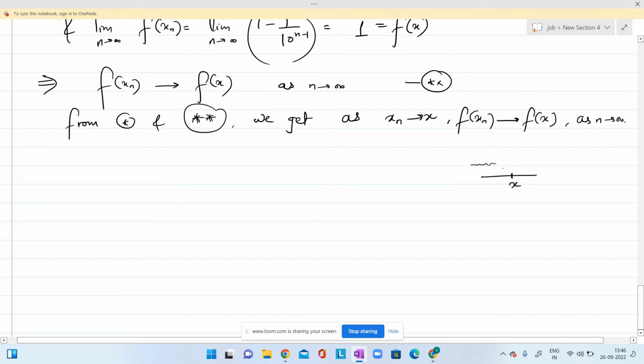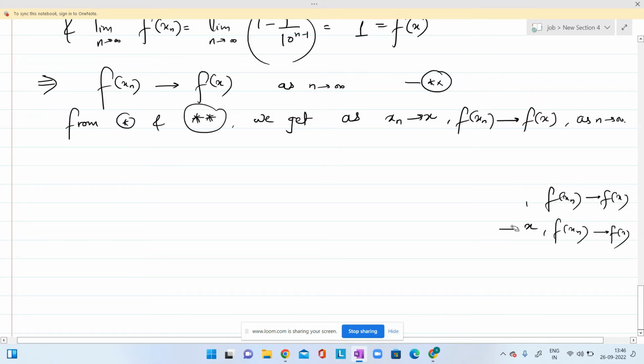One was a sequence of irrational numbers converging to x, and we also saw that in that case f at xn is converging to f of x. And we also considered another type of sequence in which the members were rational numbers, and it was converging to x.